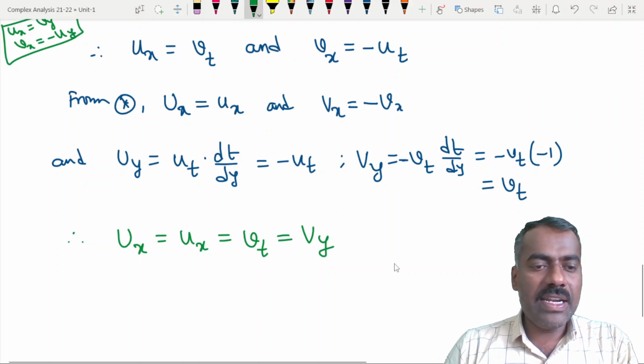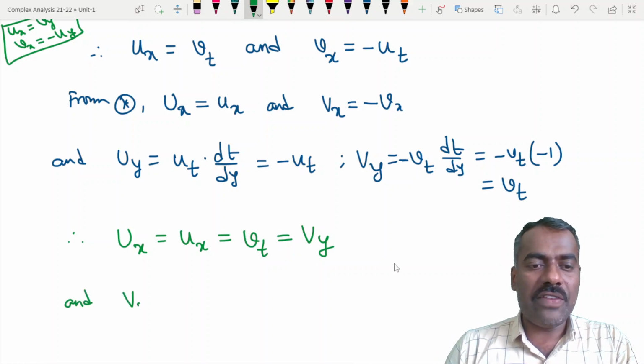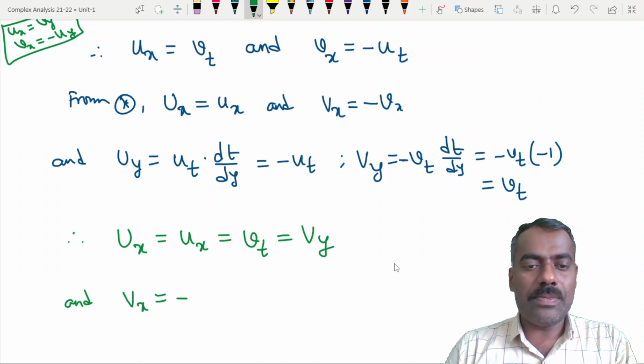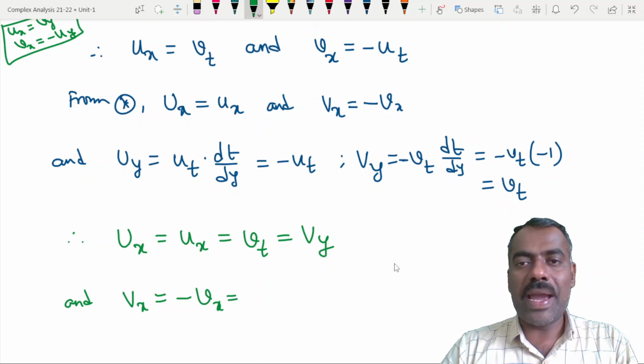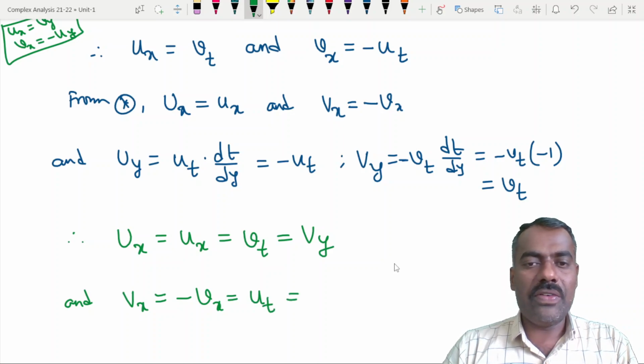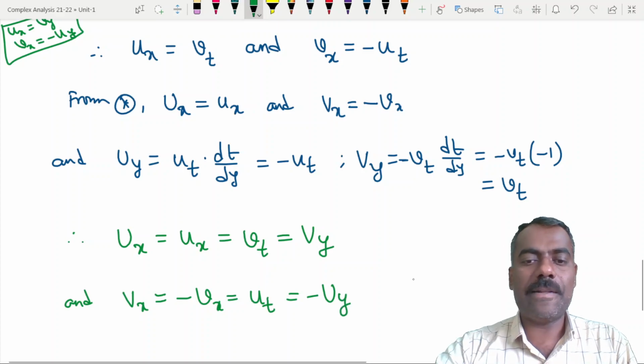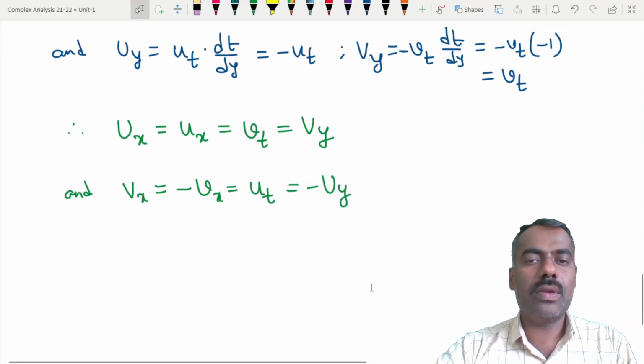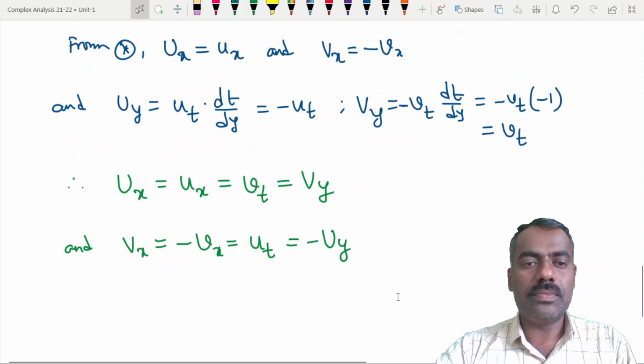Similarly, we want to show that capital Vx is equal to minus small uy. So capital Vx is minus small vx, and minus small vx is the same as, vx is minus ut, so therefore this is the same as plus ut, but our ut is the same as minus uy. Is that clear? Are you following?